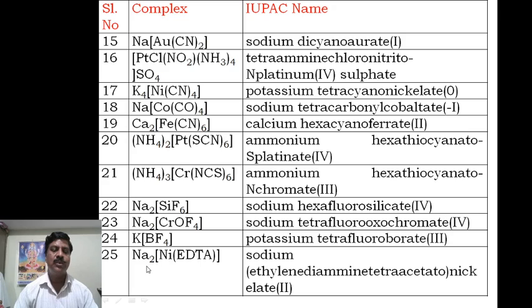Then this compound sodium, then ethylene diamine, you have to expand in the bracket, ethylene diamine tetraacetato nickelate, because it is a negative complex, anionic complex compound, therefore nickelate. Then EDTA has a 4 charge, four acetate groups, and sodium having +2 and -4 means 2, therefore you have to write 2. Therefore sodium ethylene diamine tetraacetato nickelate 2 is the name of this complex.